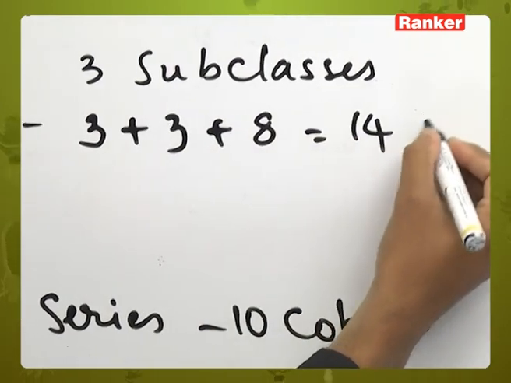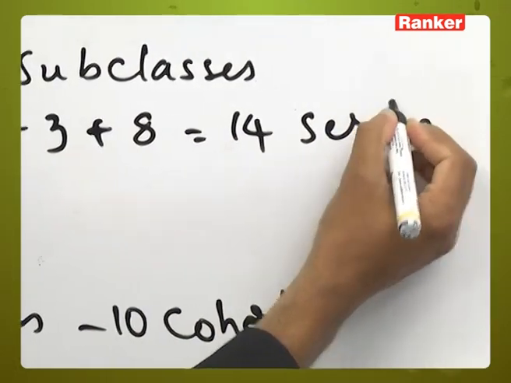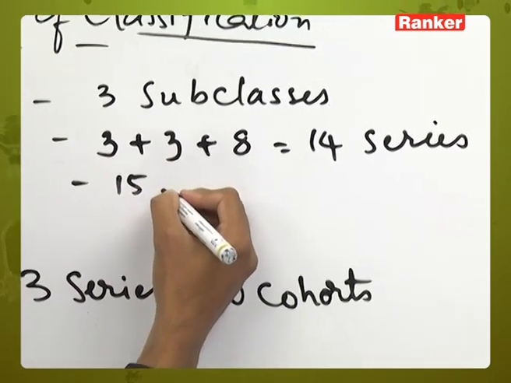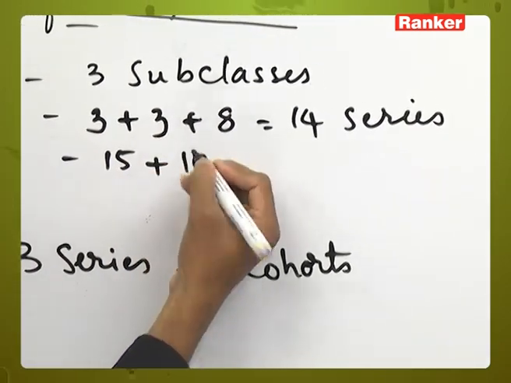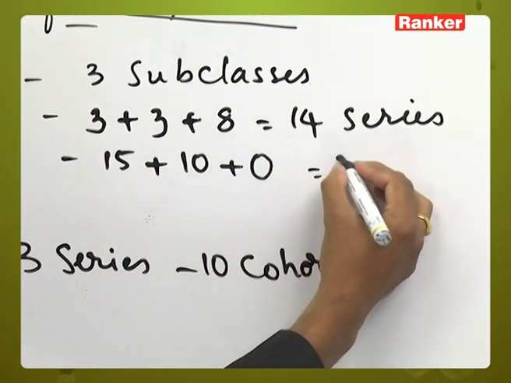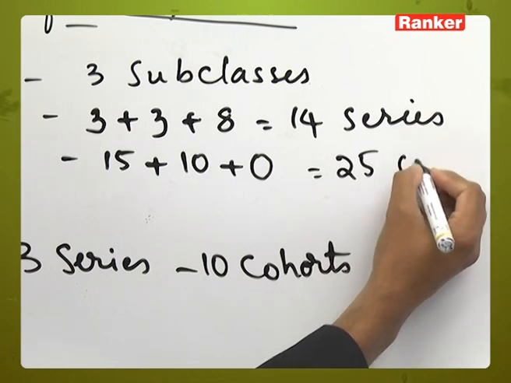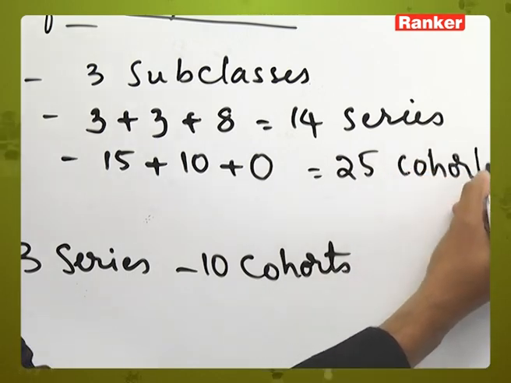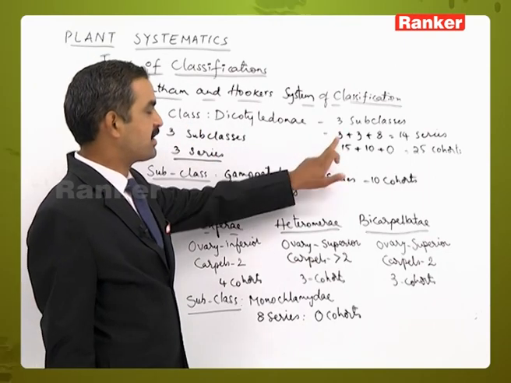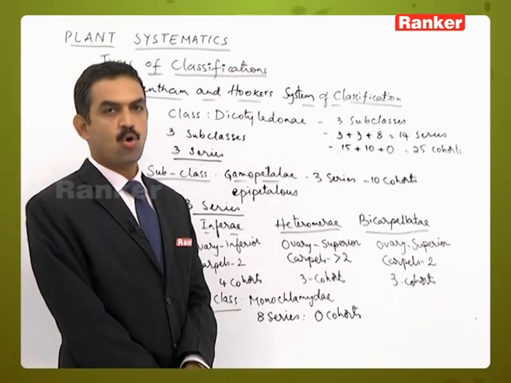So, it comes to 14 series. Then 15 cohorts in Polypetalae, 10 cohorts in Gamopetalae and 0 cohorts in Monochlamydeae. So, it comes to 25 cohorts. So, this is about the class Dicotyledonae: 3 subclasses, 14 series and 25 cohorts are present.